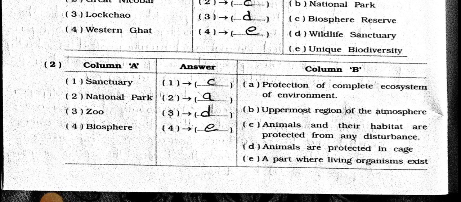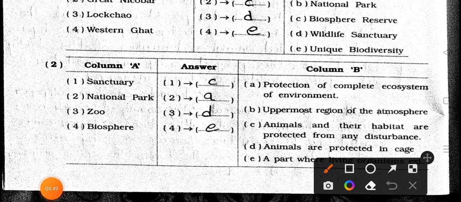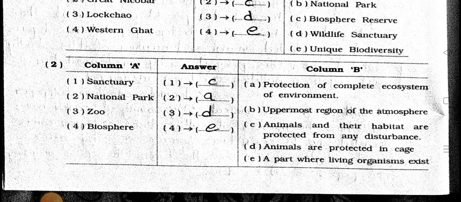Now see the number 1, sanctuary, match with the C, animals and their habitat are protected from any disturbance. Number 2, national park match with the A, protection of complete ecosystem of environment. Number 3, zoo match with the D, animals are protected in cage. And number 4, biosphere match with the E, a part where living organism exist. Now see the next page.